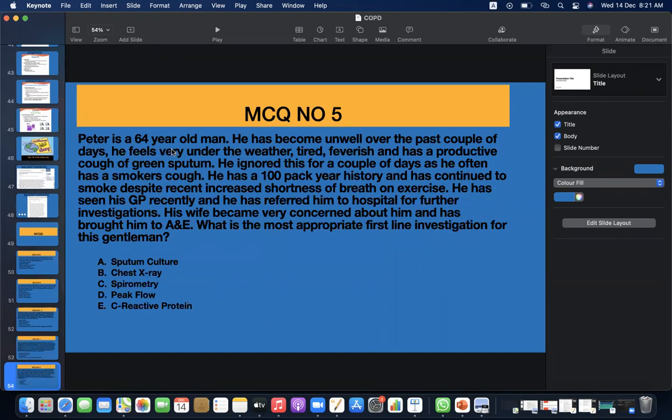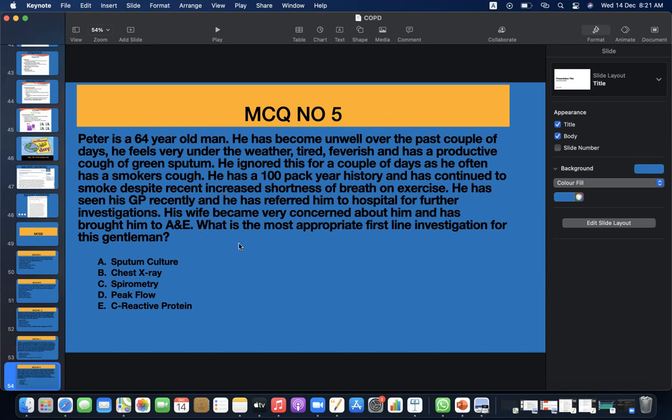Peter is a 64-year-old man. He has become unwell over the past couple of days. He feels very under the weather, tired, feverish, and has a productive cough of green sputum. He ignored this for a couple of days, as he often has a smoker's cough. He has a 100-pack-year history and has continued to smoke despite recent increased shortness of breath on exercise. He has seen his GP recently, who has referred him to hospital for further investigations. His wife became very concerned about him and has brought him to emergency.